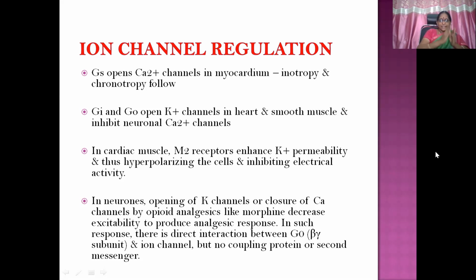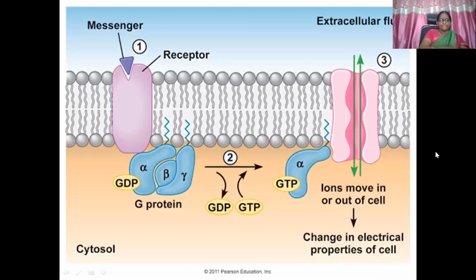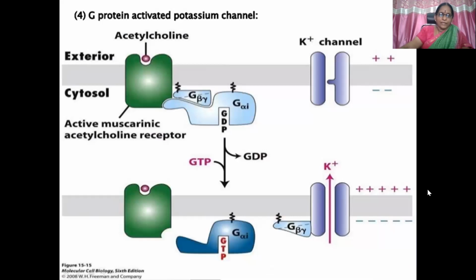So here there is direct interaction between Go, that is the beta gamma subunit, and the ion channel: direct ion channel regulation. There is no involvement of a second messenger like IP3 or even cyclic AMP. So this subunit is directly stimulating the ion channel, and ions move in or out of the cell, resulting in a particular response. So this is the main action of the beta gamma: potassium channel flow giving rise to hyperpolarization of the cell.